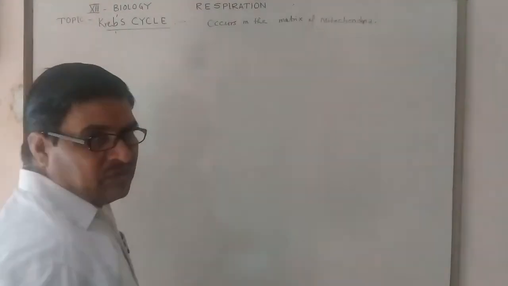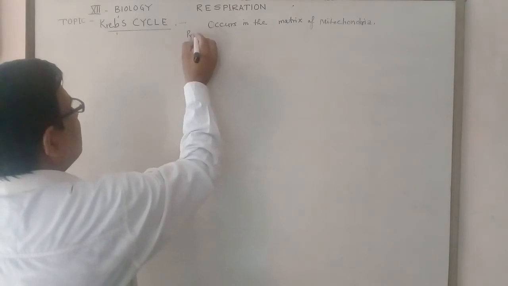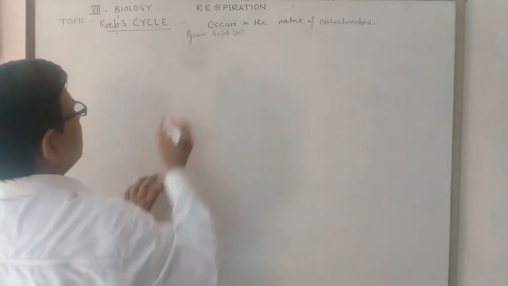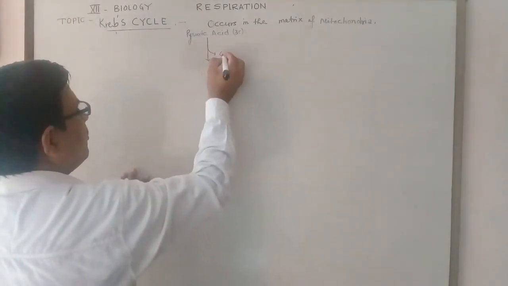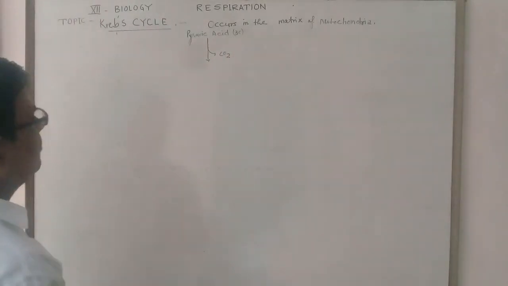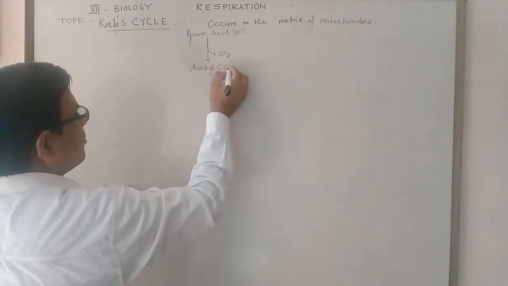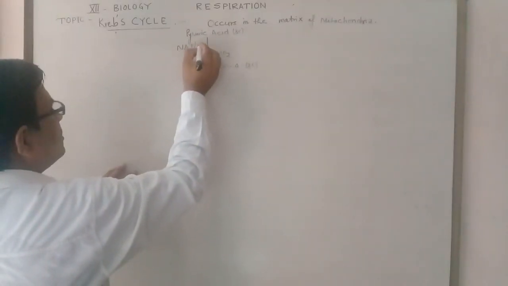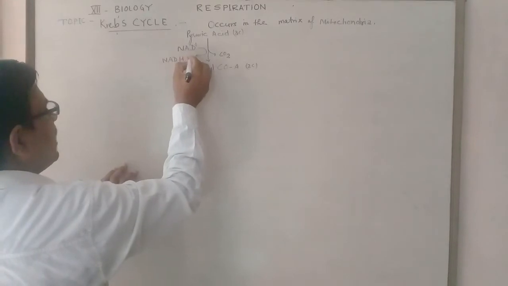First important point: if we start the Krebs cycle from pyruvic acid, we know that pyruvic acid is a 3 carbon compound, and after removal of 1 carbon dioxide it produces a 2 carbon compound known as acetyl coenzyme A. Here NAD positive changes into NADH H positive.